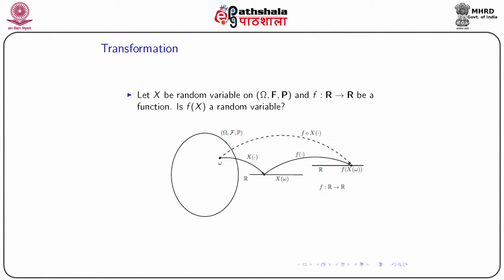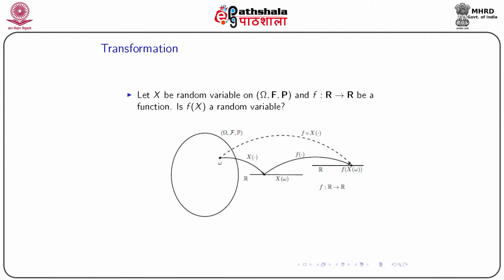Now one very interesting topic is that if we transform the random variable, we talk about measurable transformation, whether that transformation results in a random variable or not. So let x be a random variable defined on (Omega, script F, P). Omega is the sample space, script F is the sigma field, and P is the probability measure, and we define a function f mapping from the real line to the real line. Now the question is: is f(x) a random variable?